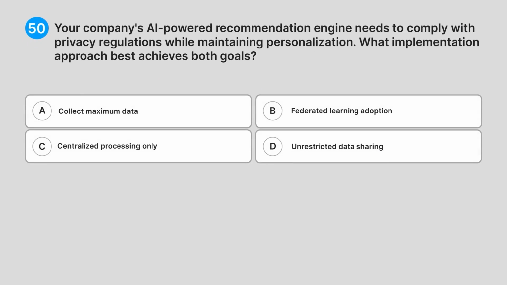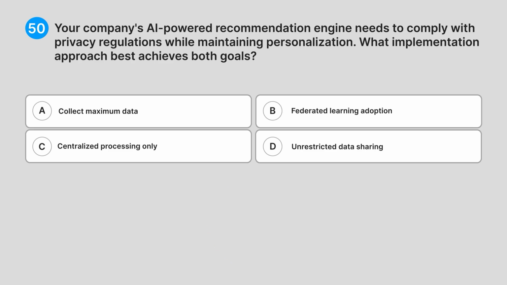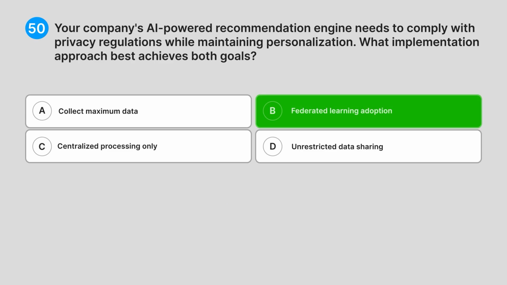50. Your company's AI-powered recommendation engine needs to comply with privacy regulations while maintaining personalization. What implementation approach best achieves both goals? A. Collect maximum data. B. Federated learning adoption. C. Centralized processing only. D. Unrestricted data sharing. Do you know the answer? Correct answer: B. Federated learning adoption.